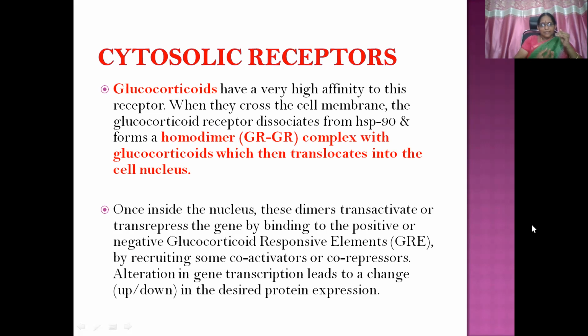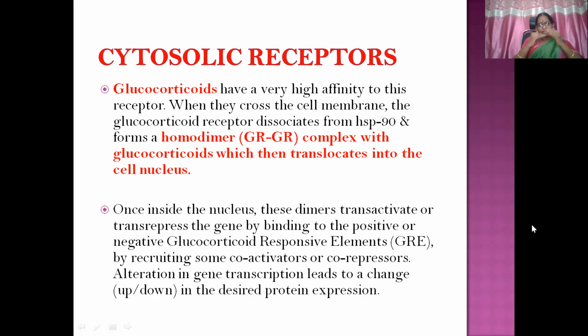And internally, in the cytosol, you see the glucocorticoid receptor, which is combined with heat shock proteins. Those heat shock proteins will move away, and this receptor alone will combine with the ligand. This is glucocorticoids. So a homodimer GR complex will be formed, which then translocates into the nucleus for further cascade of events. Then, after entering the nucleus, this homodimer complex either transactivates or trans-represses the gene by binding to the positive or negative glucocorticoid responsive elements.